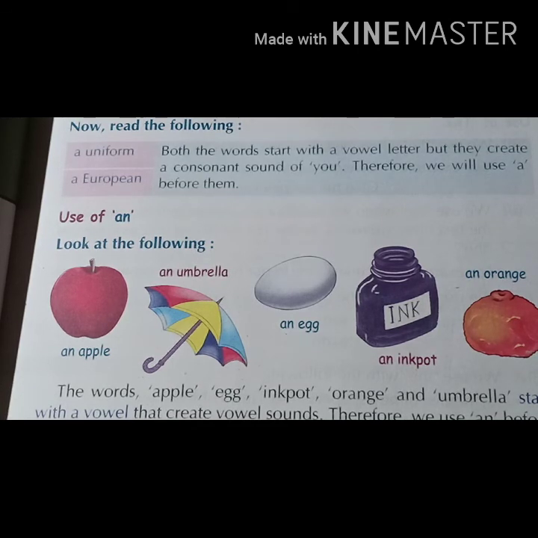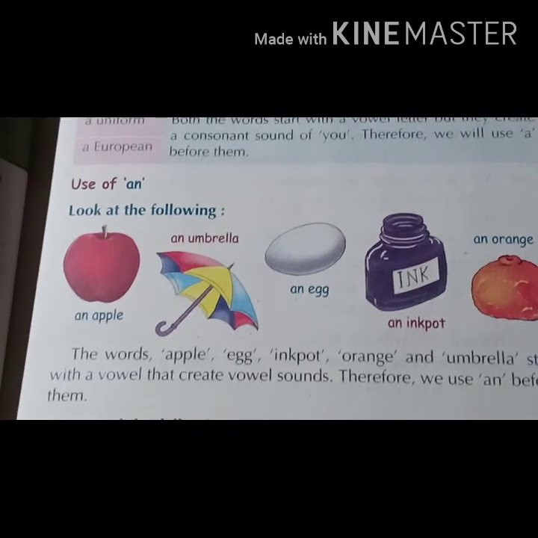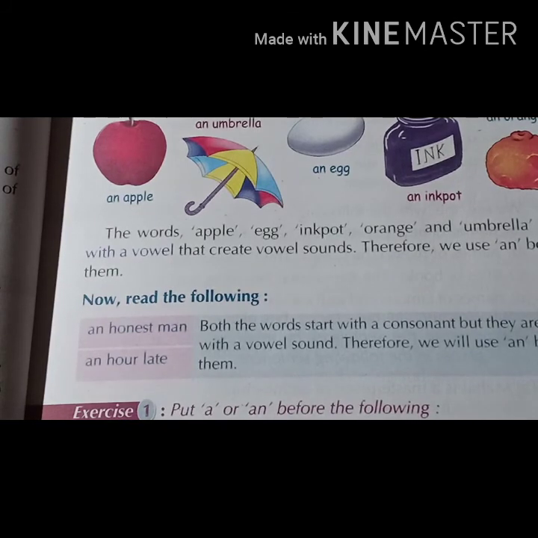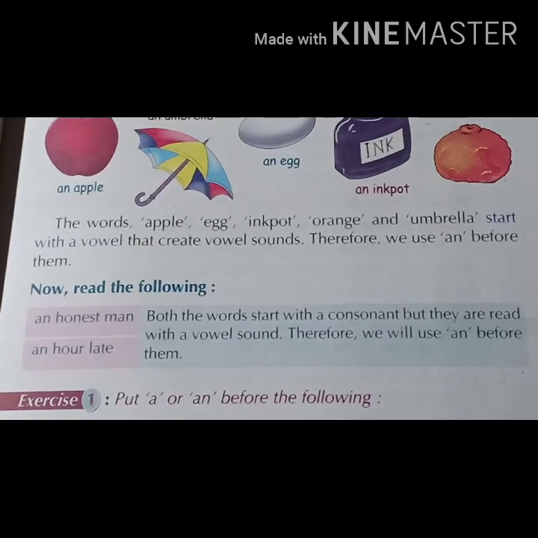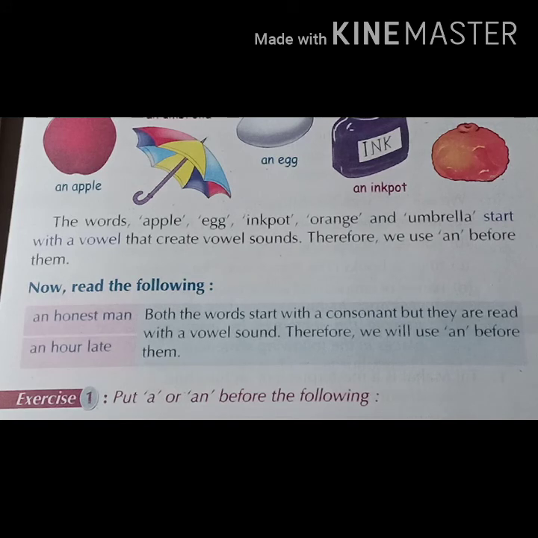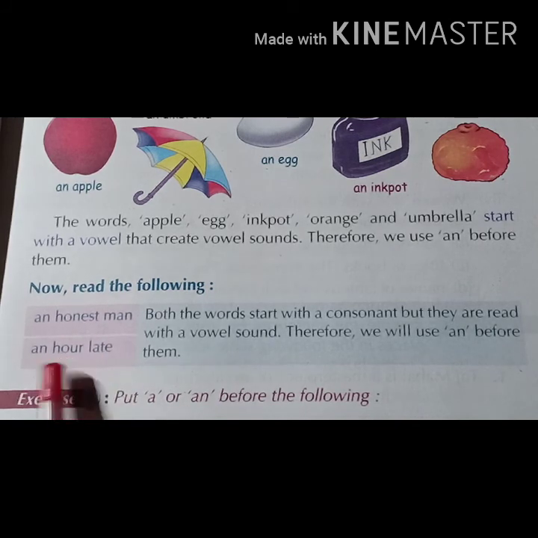Very interesting example is also given about the use of an. In the box you can see. Now read the following. They are saying that both the words start with consonant sound but they are read with a vowel sound. So here you can see honest and hour.